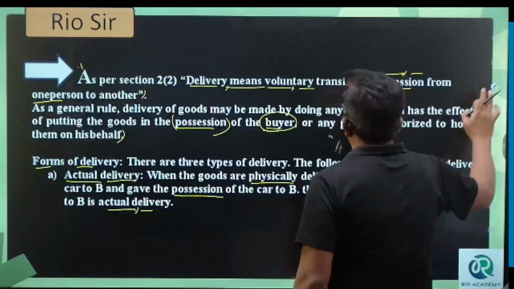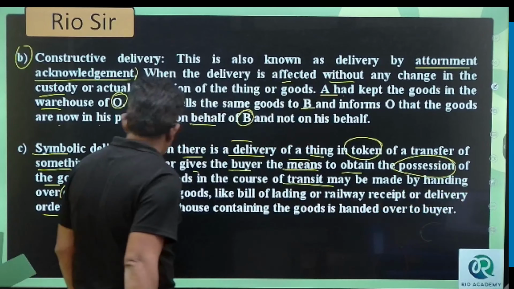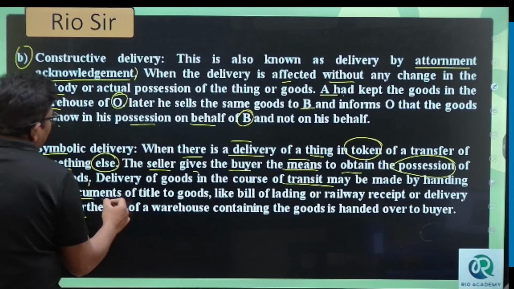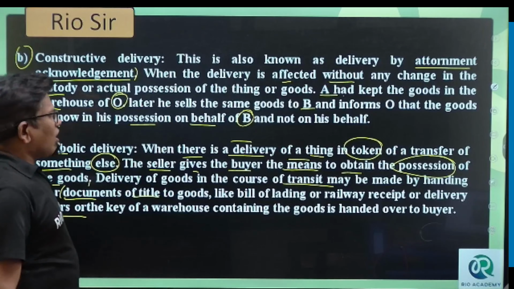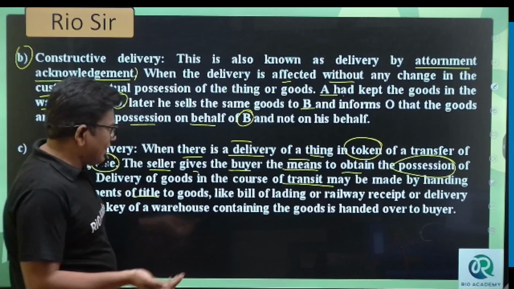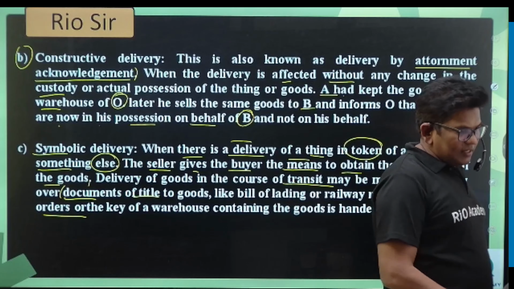Understood? Look, when there is a delivery of the things in token of transfer of something else, the seller gives the buyer the means to obtain the possession of the goods. So delivery of the goods in course of transit may be made by handing over the documents of title of the goods, like bill of lading, or railway receipt, or delivery order, or the key of the warehouse containing the goods, handed over to the buyer. Understood?